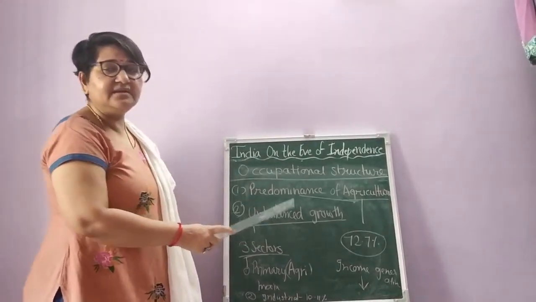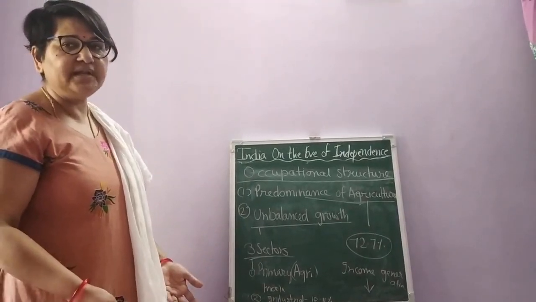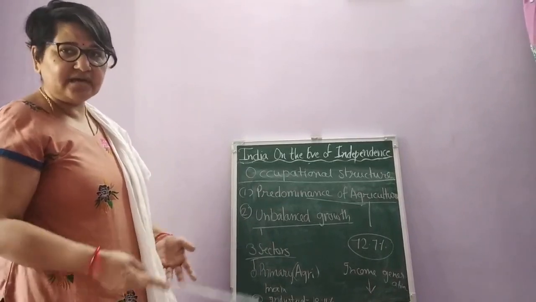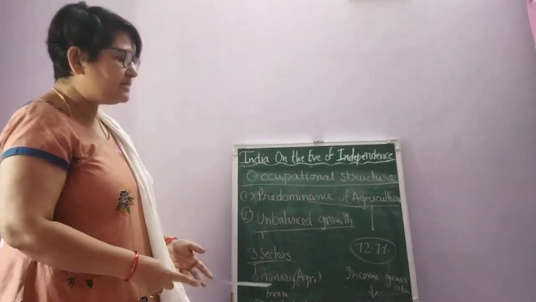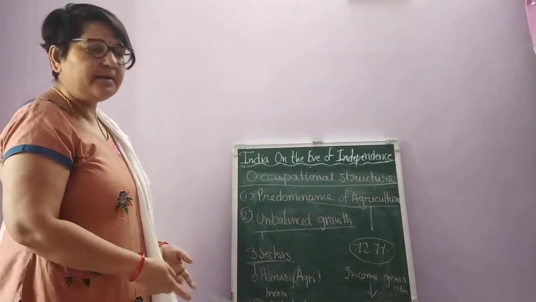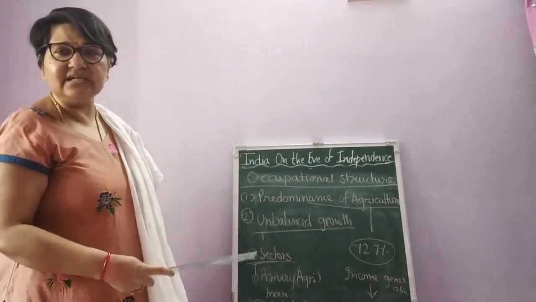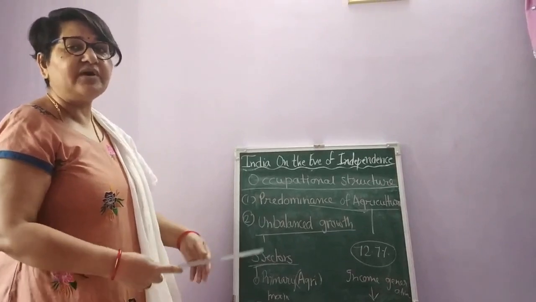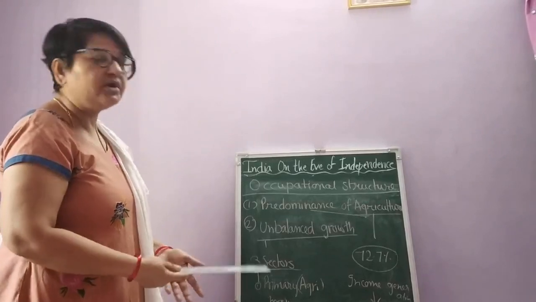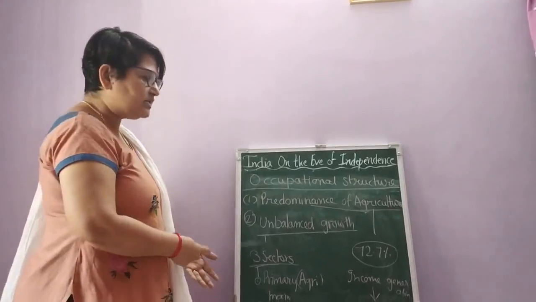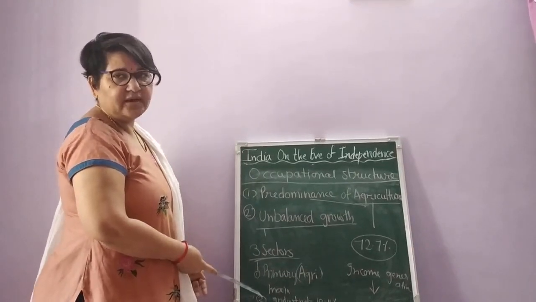That is, if we talk about regional balance, there was no regional balance. All the states were not developed properly. And rural and urban areas were also not properly developed. Somewhere we can say only urban areas were developed, because most of the people were staying in rural areas, since, as I said, 72.7% of the people were engaged in the agriculture sector. Then obviously most of the population of India was living in villages, that is, in rural areas, and rural areas were not developed so much. So obviously the situation was not at all good at that time. Understood, students? Now let's discuss the next point.